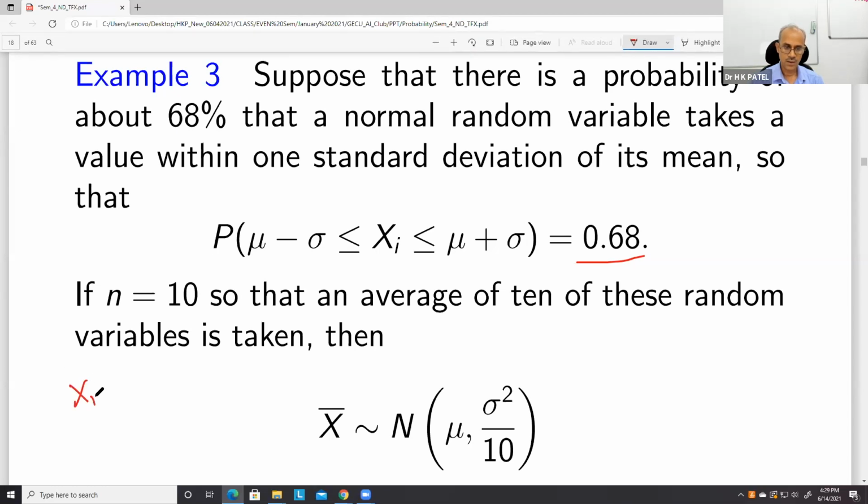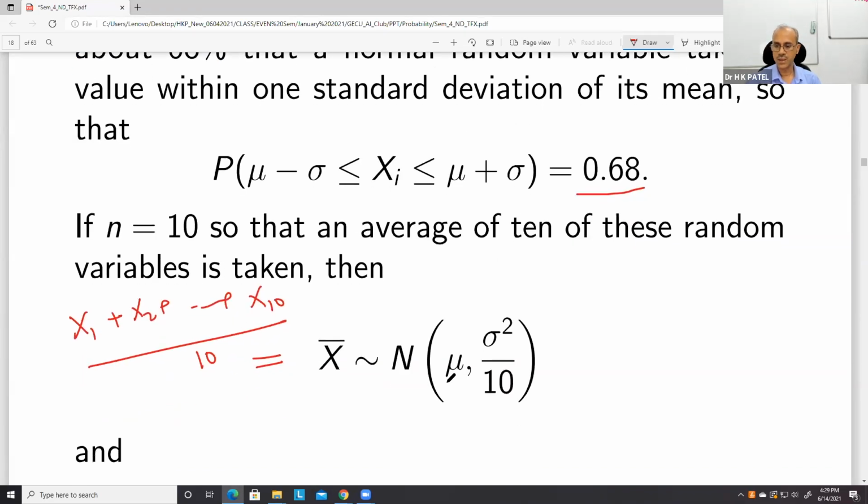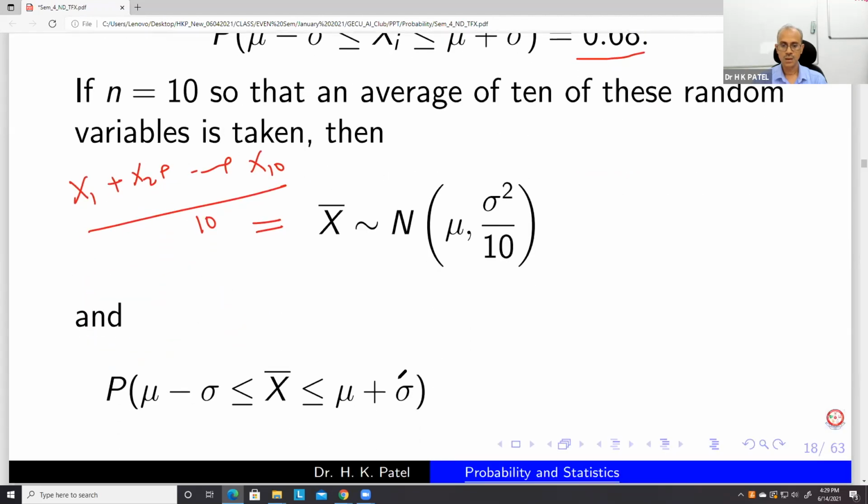So x1, x2, up to x10 by 10, that is equal to x bar. This is a normal distribution having mean mu and variance sigma square by 10. Let us now try to find the probability that x bar lies between mu minus sigma and mu plus sigma.